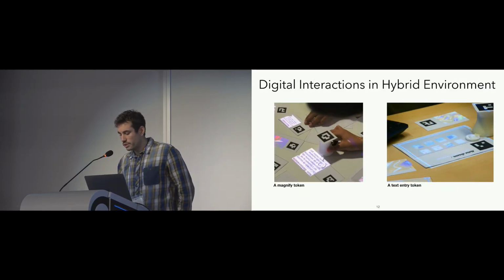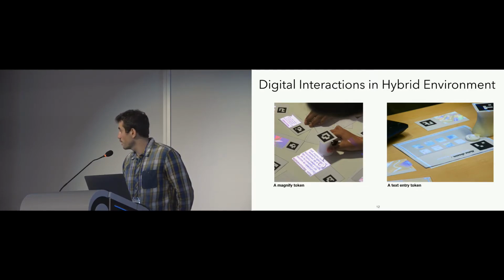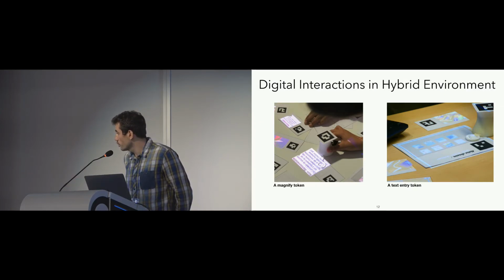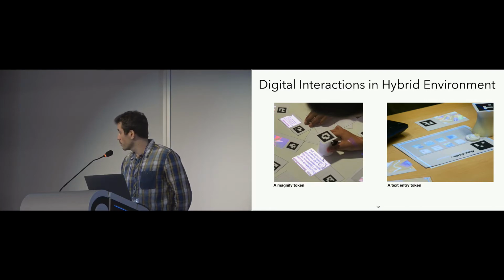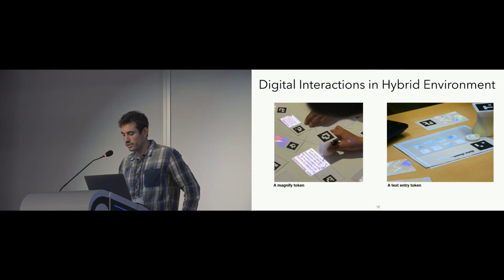To expand the possibilities of CARD, we created a new type of interaction that lets users customize the object and look inside the documents. The first one was a magnify token that was used to zoom inside a digital content or a folder. The second one was a text entry token to rename or name a document. But at some point we couldn't add more tokens, and we were losing the advantage of the physicality.